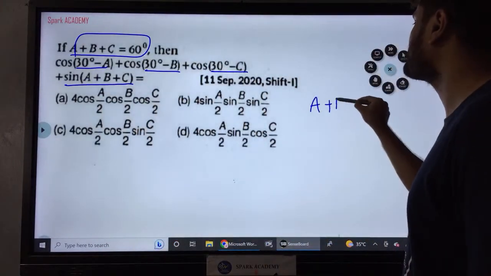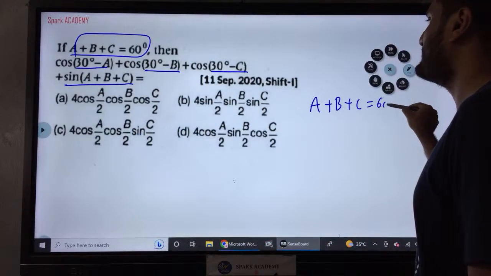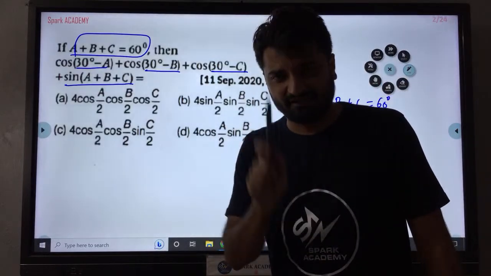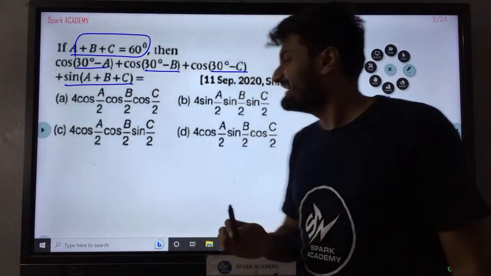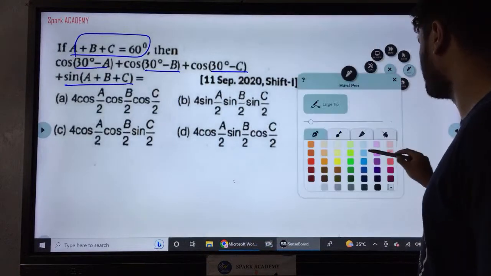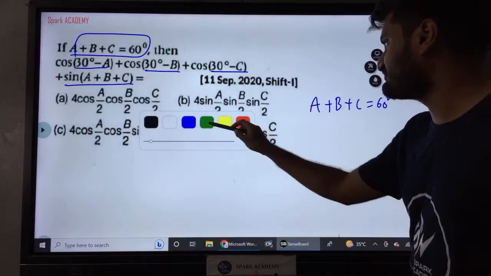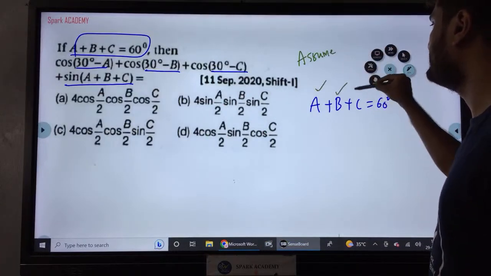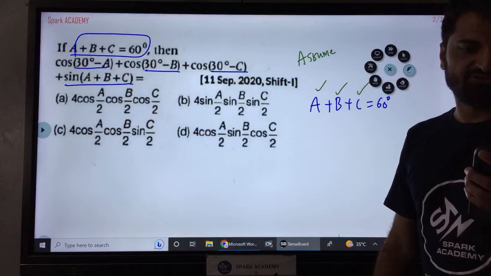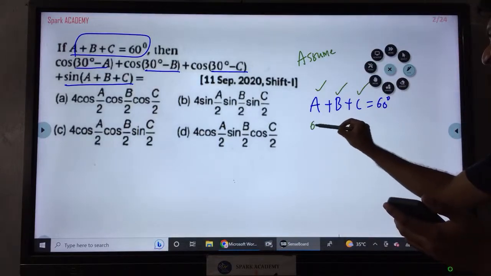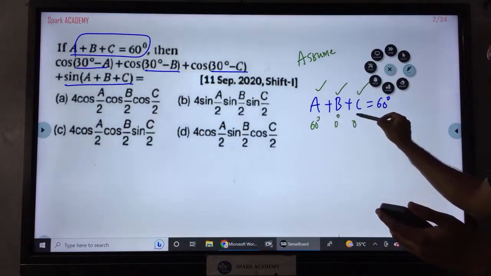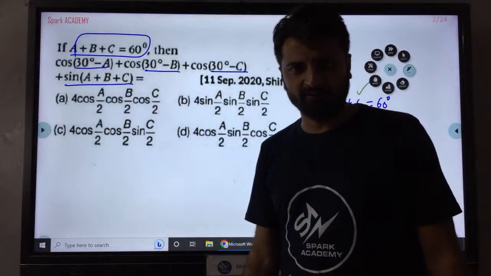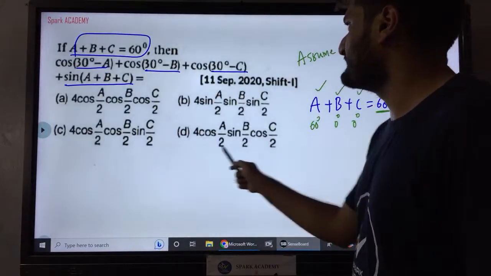This is a transformations question. So a plus b plus c is 60 degrees is what they have given. Whenever you get a question like this, the best way possible is to assume a, b, c values. So how do you do that? I can just give 60 degrees, 0 degrees, 0 degrees, because 60 plus 0 plus 0 is 60 only. Now I can substitute the same in the question.